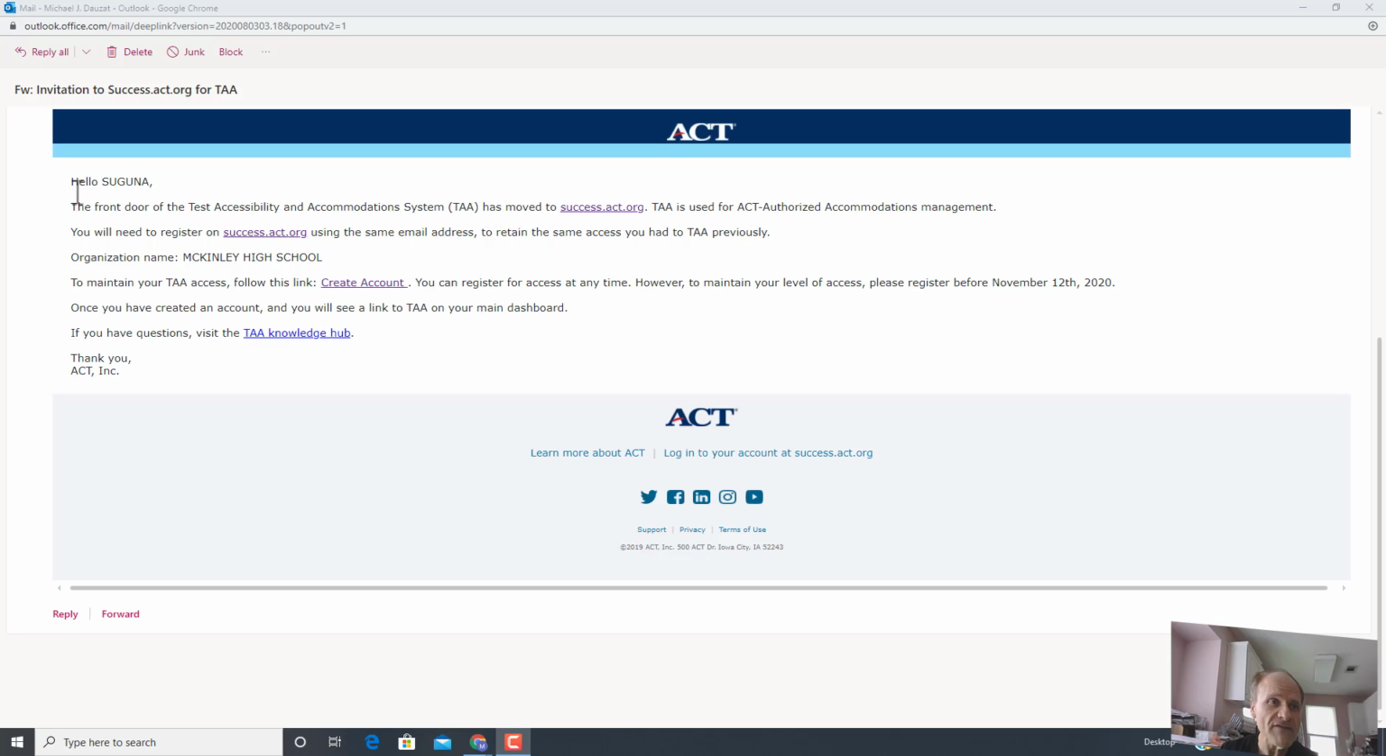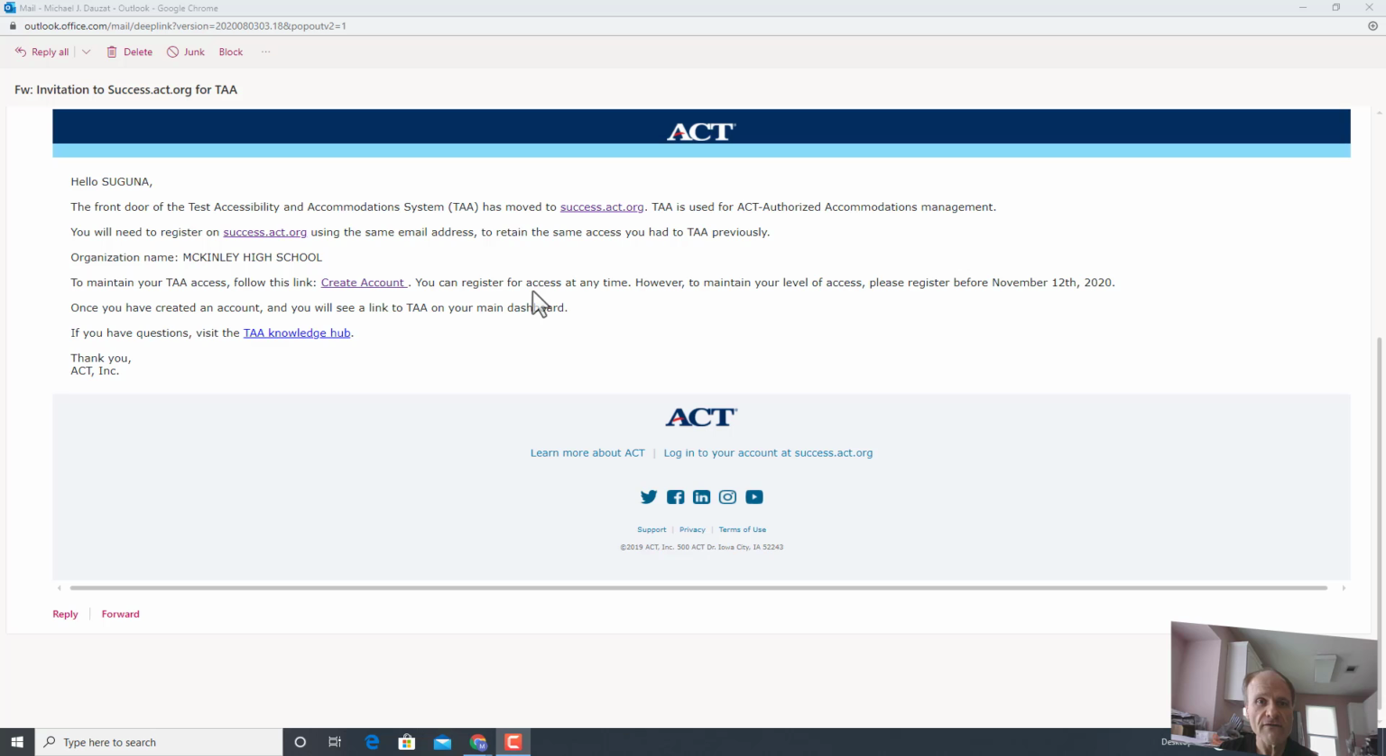But it says this, you'll have your name, hello Saguna, the front door of the test accessibility and accommodation system has moved to success.act.org, and TAA is used for our ACT authorized accommodations management. You will need to register on success.act.org using the same email address to retain the same access you had to TAA previously. And then it'll have the organization name, your high school, and then it says to maintain your TAA access, follow this link. And so this way you're going to go and create an account.